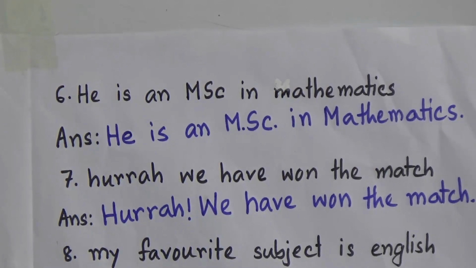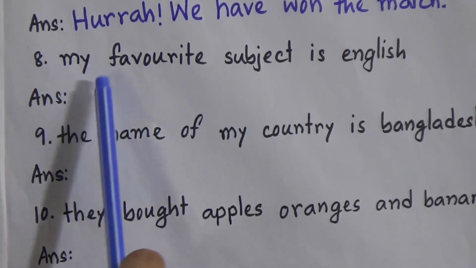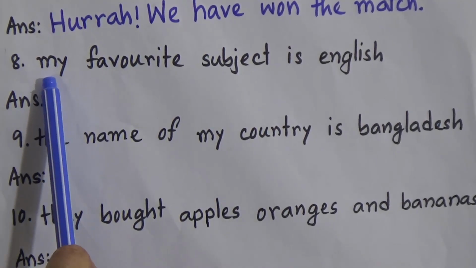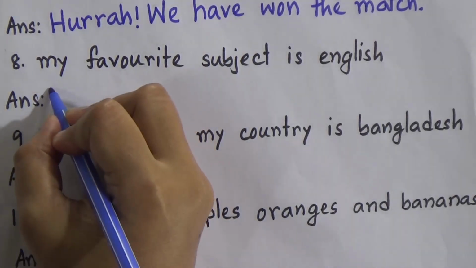Now number 8, my favorite subject is English. Now look at this sentence. It starts with a small letter, so we know that it will start with a capital letter.